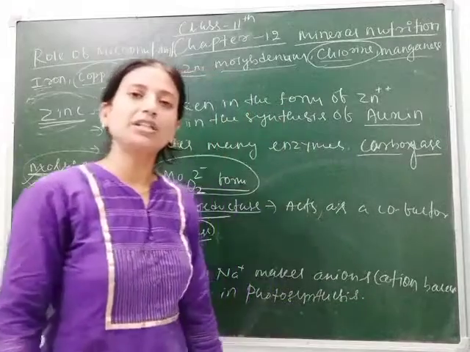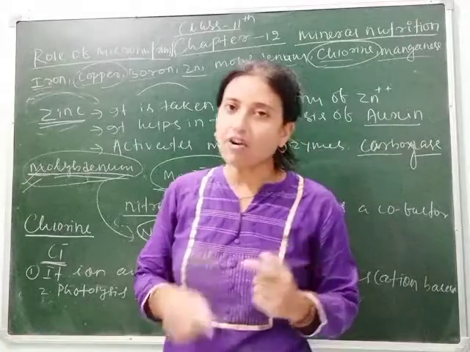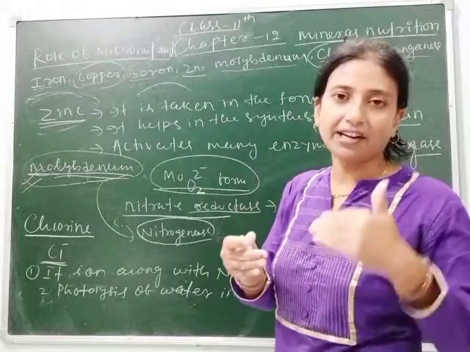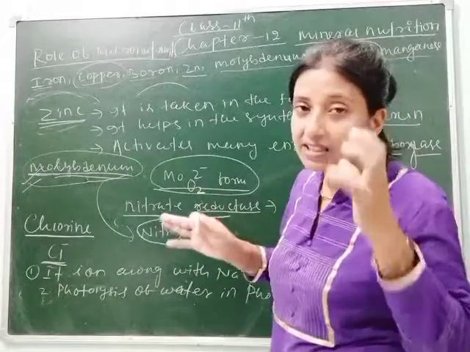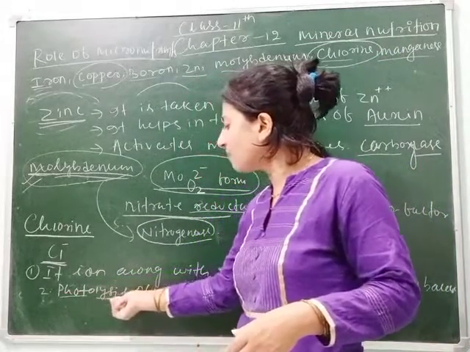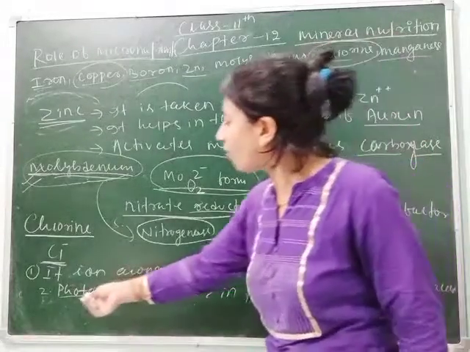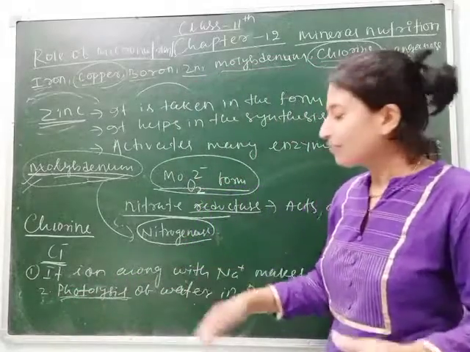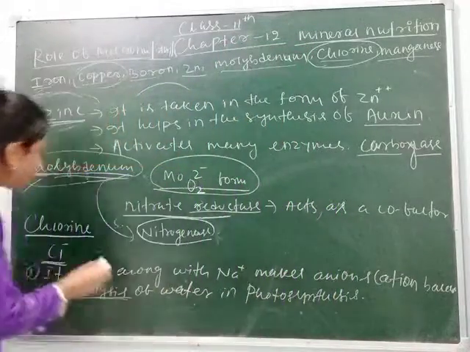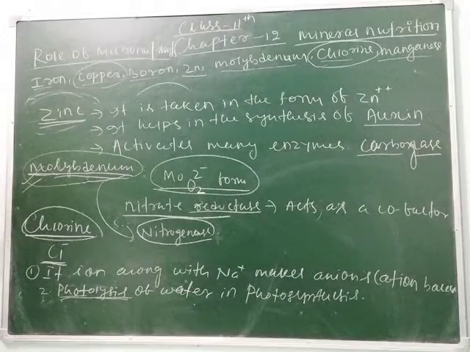It means during photosynthesis plants release oxygen. Then where does the oxygen come from? That oxygen comes from the photolysis of water. Water breaks into hydrogen and oxygen, and this is possible due to light. Photo means light and lysis means break. When water breaks in the presence of light, that is called photolysis. This takes place in plants during photosynthesis due to the chlorine ion. In the absence of chlorine, photolysis can't occur.